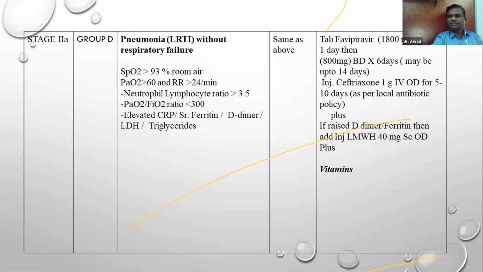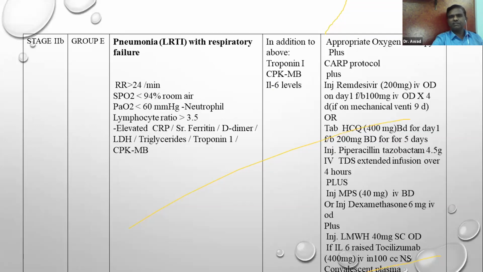Such group D patients are admitted in the hospital and given favipiravir, between 6 days to 14 days, and in that case you have to give cephalosporin. Usually ceftriaxone is given. You can give an OD dose also, that is sufficient to kill the bacteria. And if D-dimers are raised, in that case you may give low molecular weight heparin 40 milligram as a subcutaneous dose. And of course you supplement with vitamin D, vitamin C, and zinc sulfate in these patients.